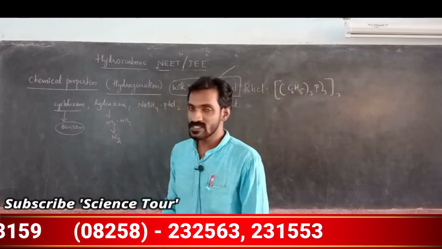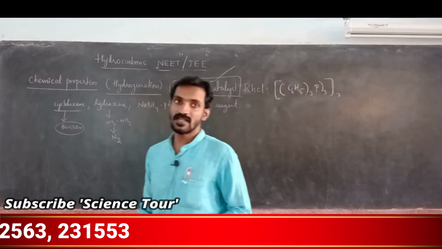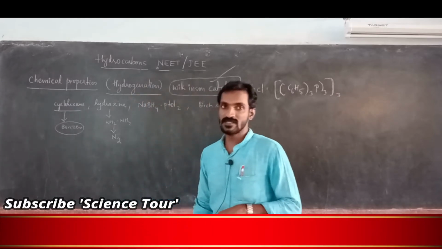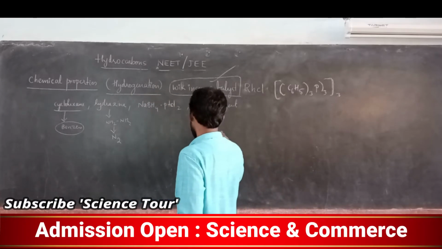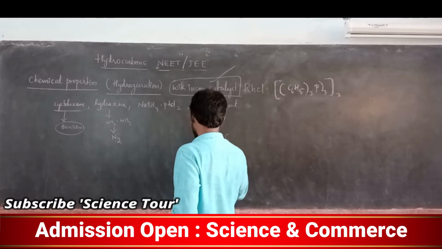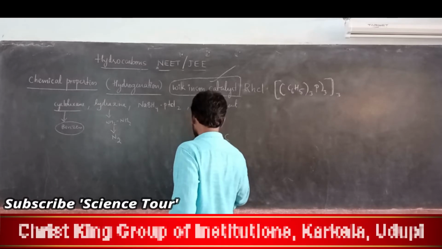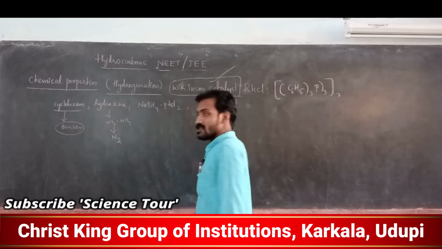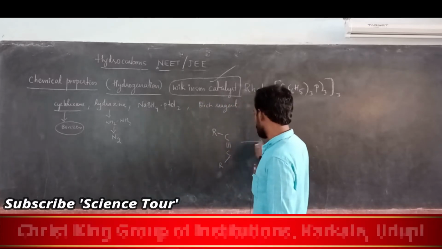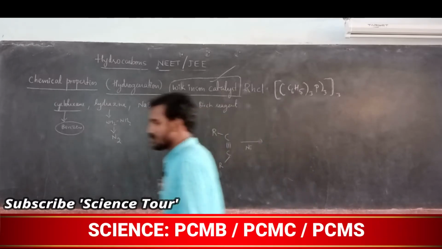And one more we studied, the Sabatier-Senderens reaction, my dear students. Sabatier-Senderens reaction means the alkyne group is converted, we discussed it already. Alkyne reacted with nickel, what does it give?